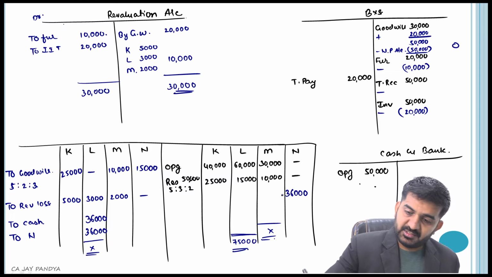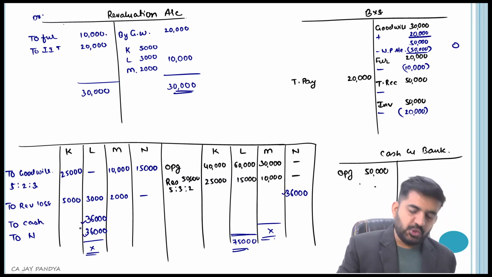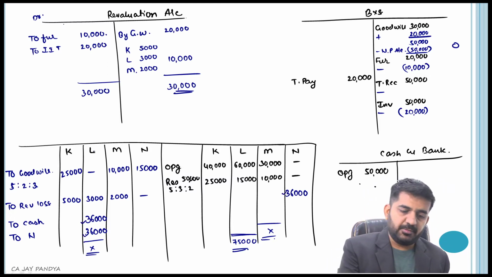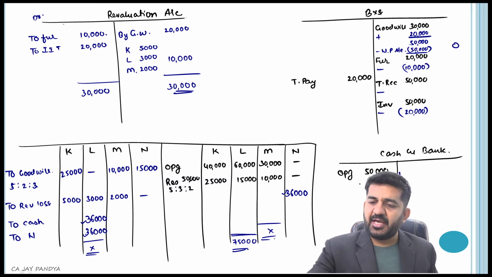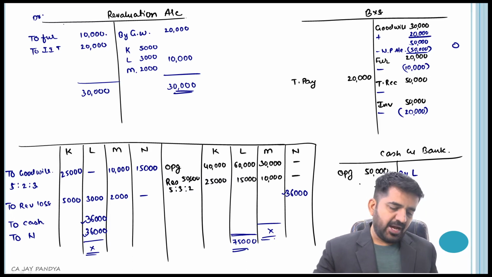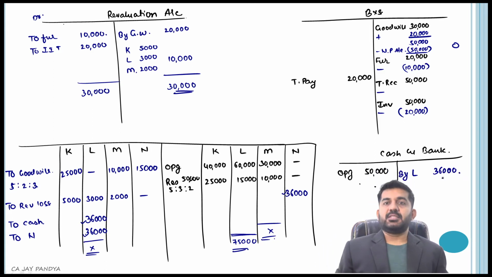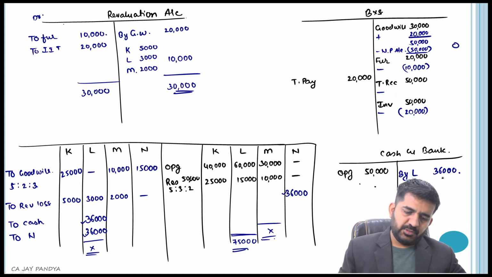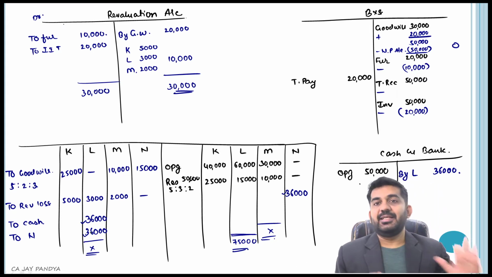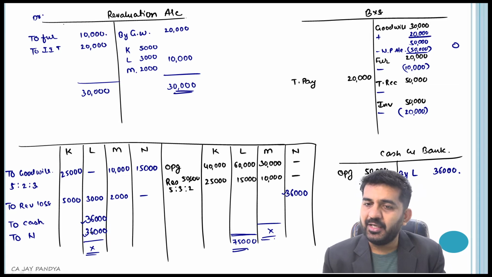See, I have passed dual effect for this. I have not passed dual effect for this. Don't forget it. What will be the journal entry? L account debit to cash. Cash account credit by L. And how much is the money? 36,000. There is the cash account, so I am writing it just over here. 36,000. L's account is tallied. Is it? L's account is absolutely tallied.